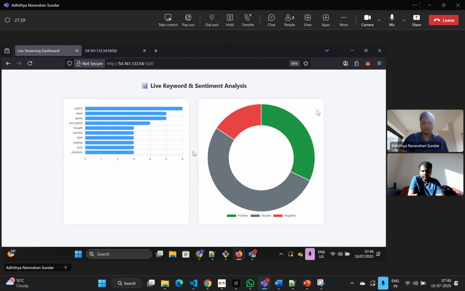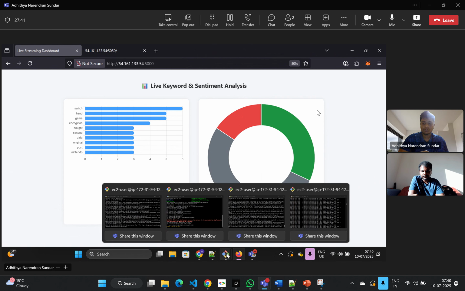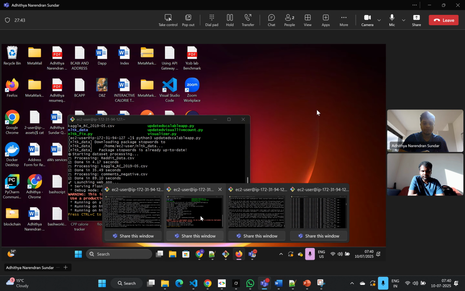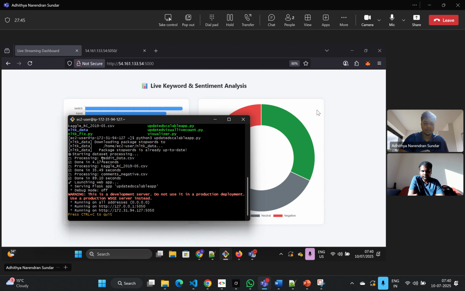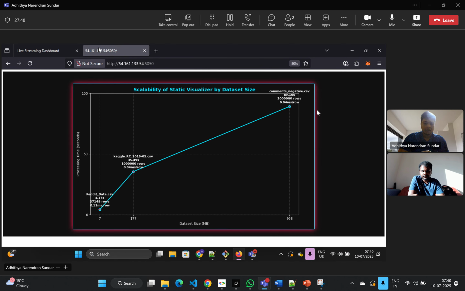For the static part, we have created another application where we have used three different types of datasets, and this also has a Python Flask visualizer to visualize the datasets.